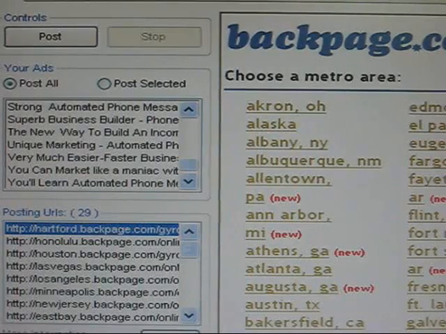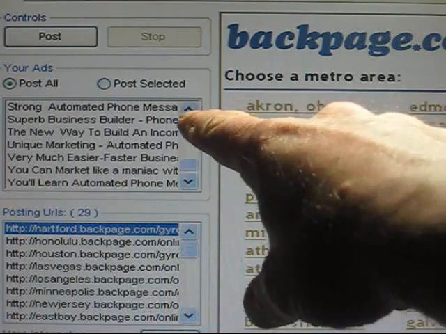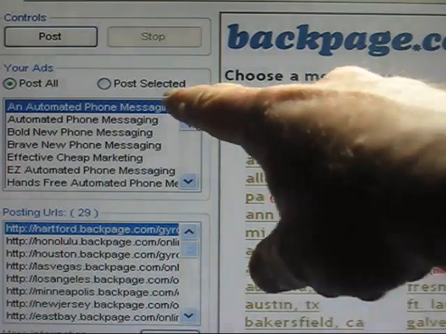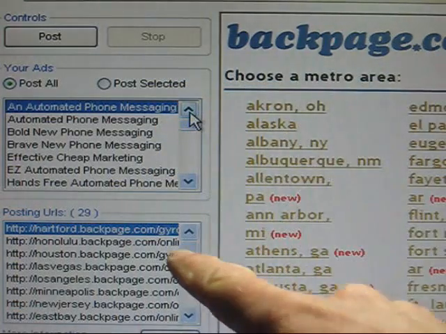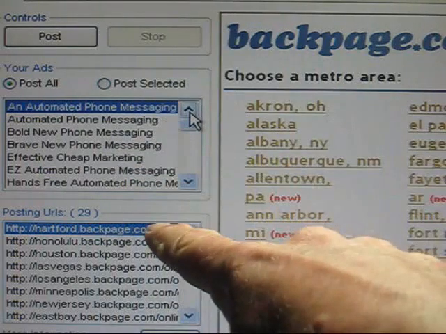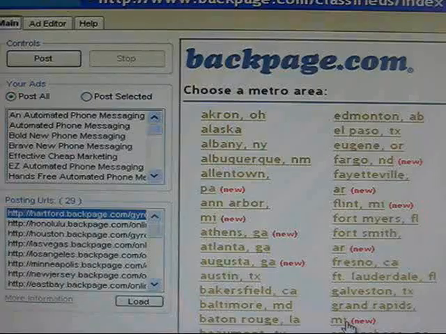Okay, this is the front of the software program. It basically consists of two sections. This is the first section. This is the second section. This is where your ads go. I've got this loaded up with about 25 ads or so. And I've got it loaded up with about 25 cities. So this is an ad place. This is the city place. Okay? Now let me show you how it works.